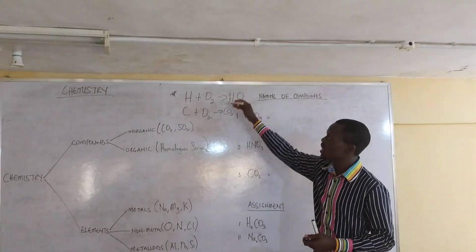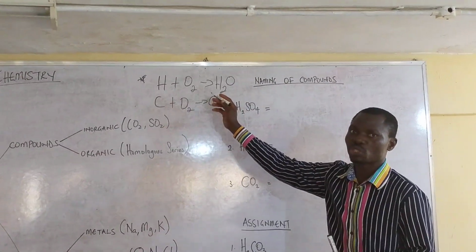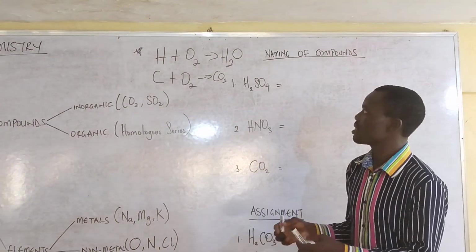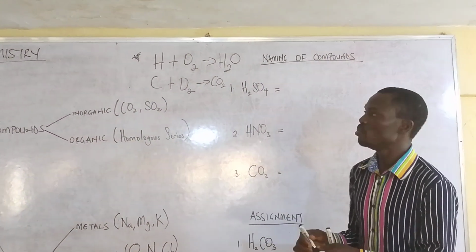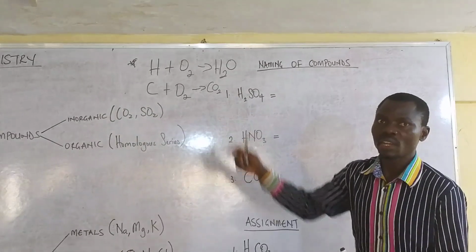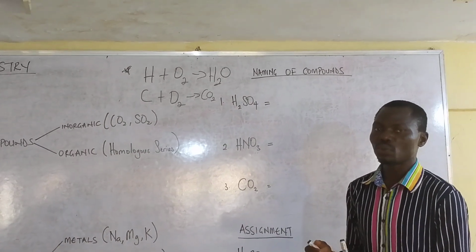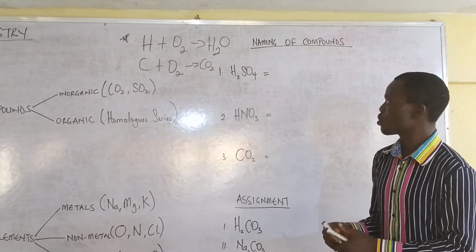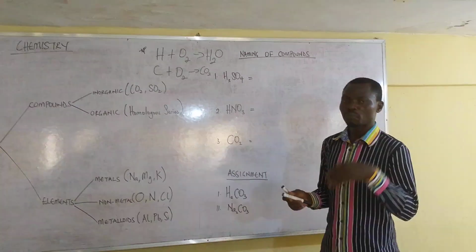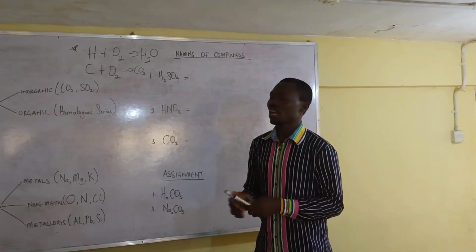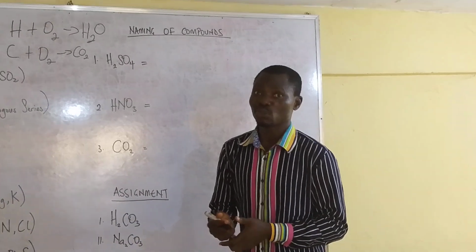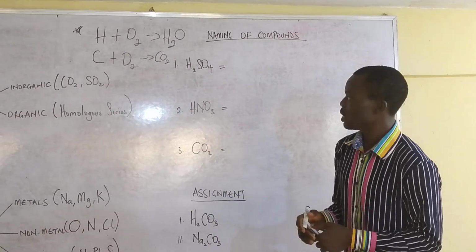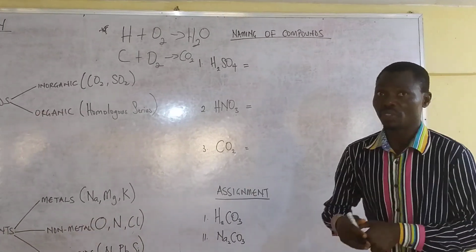We are going to be talking about balancing of chemical equations in our subsequent videos, for you to know how to balance the left hand side together with the right hand side, because every equation in chemistry must be balanced, and to be a good chemistry student you must know how to balance the equation. You must not be biased. Whatever belongs to Peter, you must give it to Peter, and whatever belongs to Paul, you must also give it to Paul. You must be able to balance the equation effectively and correctly in chemistry.